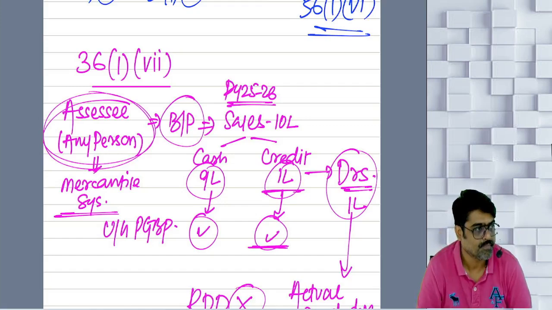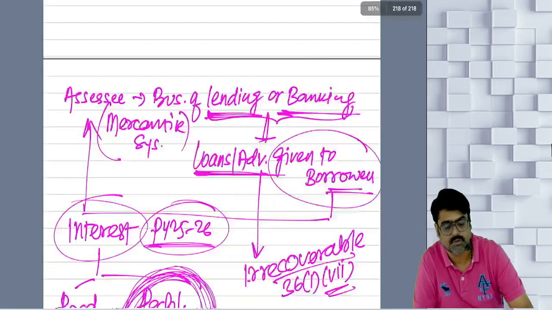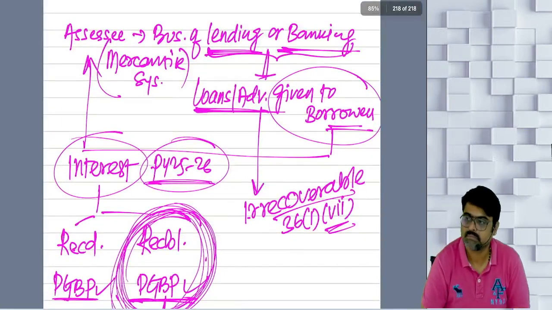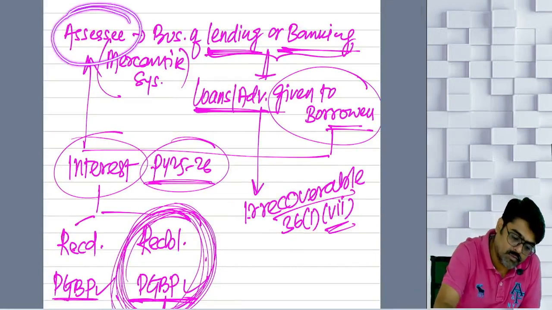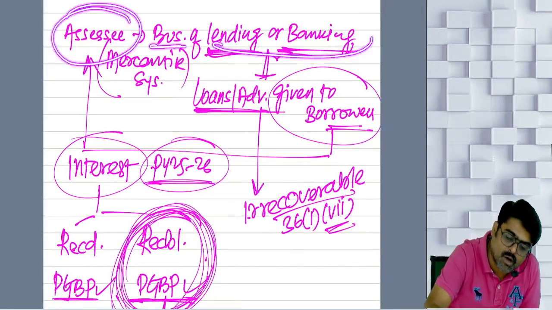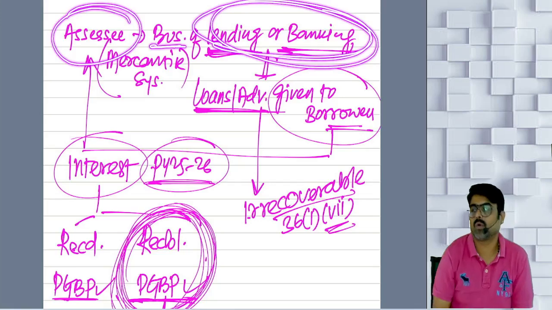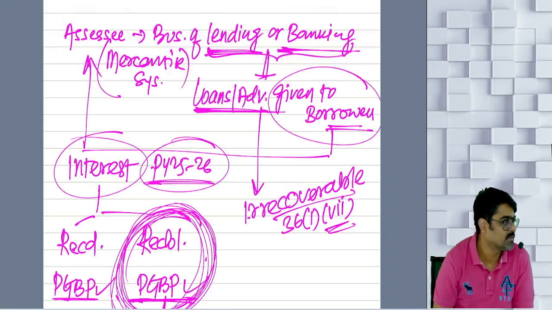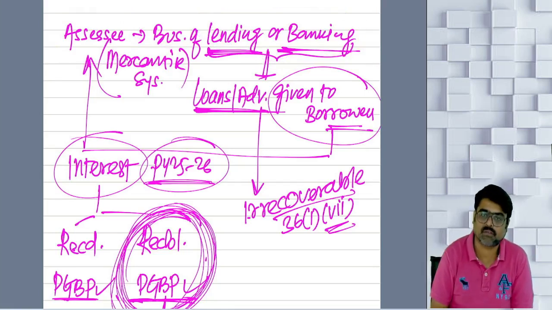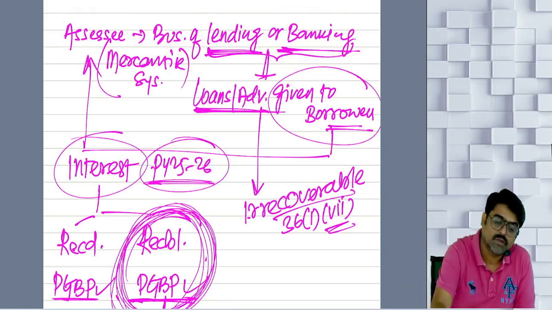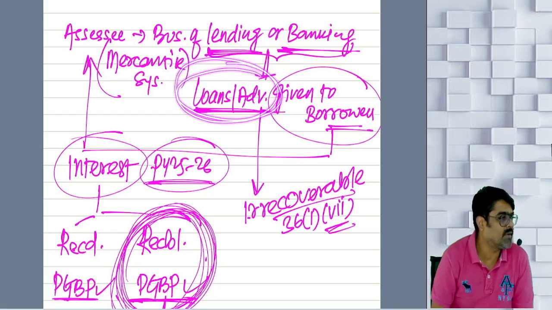Understood? Sure. So now, see this part. Here, the assessee was in the business of giving loans and advances. My business is lending business. My business is banking business. So in this business, whatever loan or advance I am giving, my business is to give this loan or advance only.